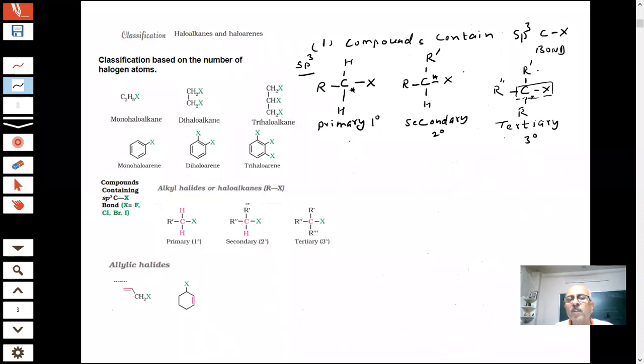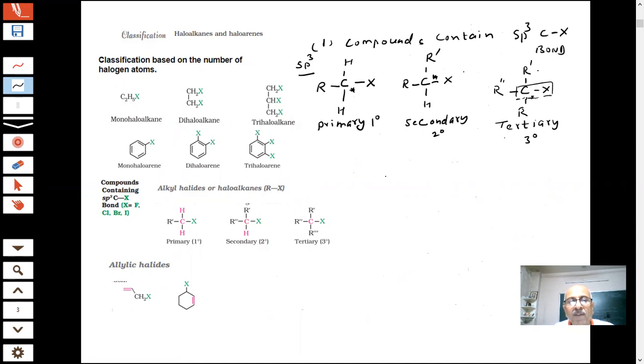So we will be using short forms, you can use P, S and T, primary, secondary and tertiary. So primary, secondary and tertiary. 1 degree, 2 degree, 3 degree. They will be used a lot. We'll see why we are doing that, because the reactivity of the alkyl halides in the reactions will change if I use 1, 2 or 3 degree.